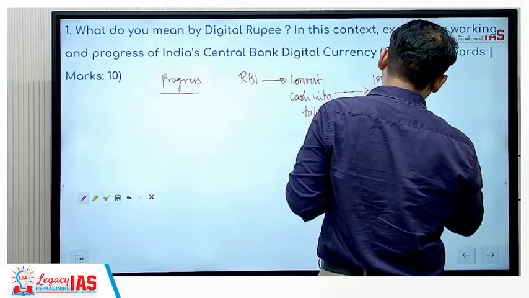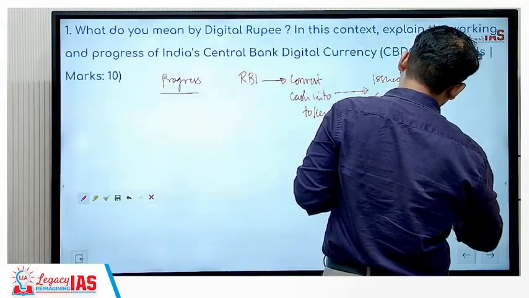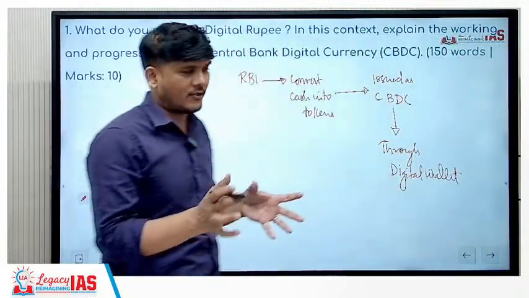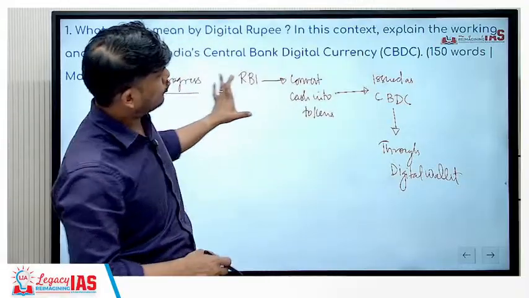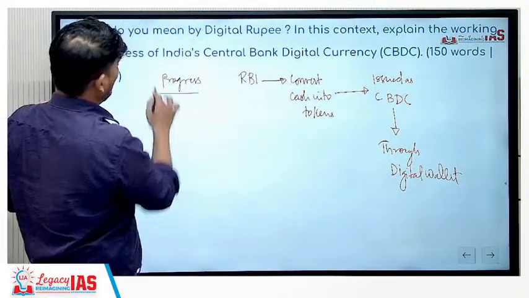It is going to be issued through digital wallets. So you can do this. Now see, I have slightly made the changes. I have written slightly in sentence form, but it is a flowchart, so very quickly you can get done with it. Okay? And then comes the progress part.